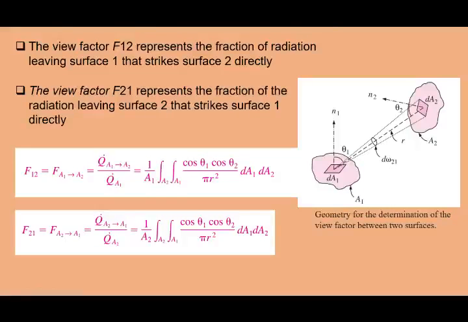But to calculate the radiation from surface 2, we can use the formula F21, which is the radiation that leaves surface 2 and goes towards surface 1. We continue to radiation exchange between the surfaces.